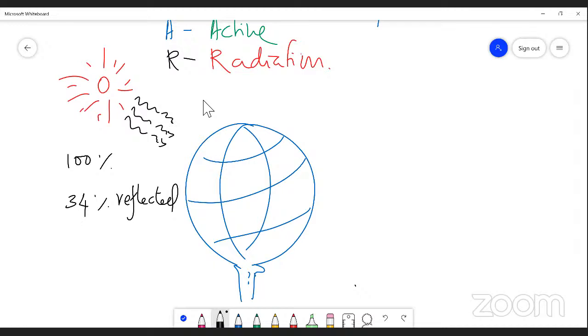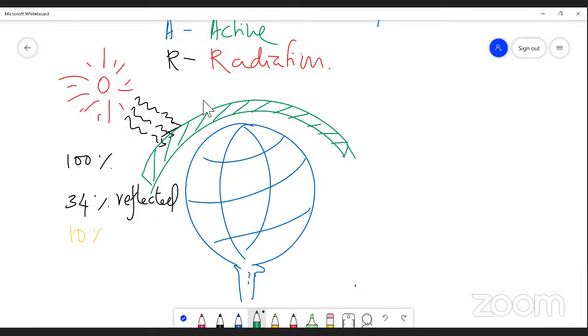I'm talking about 100% of sunlight, 34% is reflected on reaching the surface of the earth. And the remaining 66%. Out of 66%, 10% of light is absorbed by the ozone layer. Now the green color indicates the ozone layer.